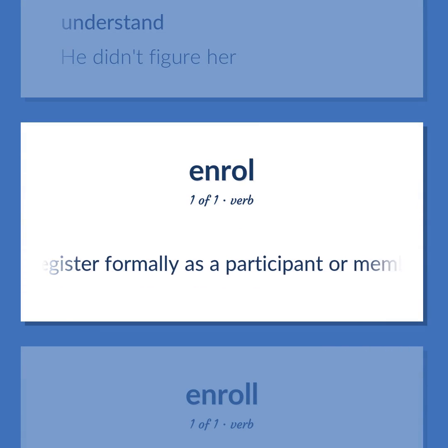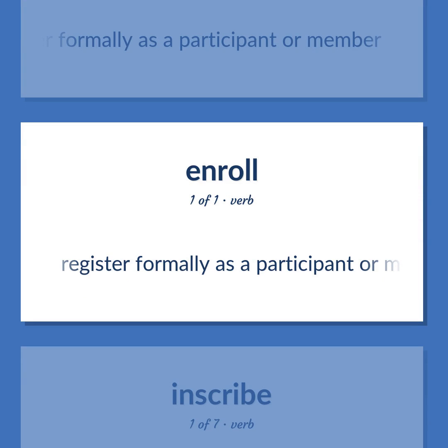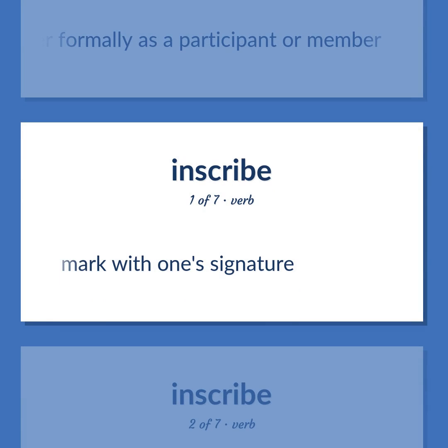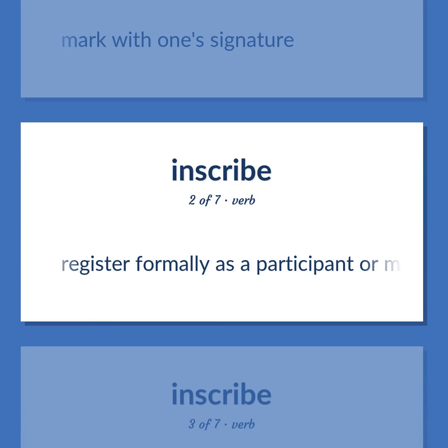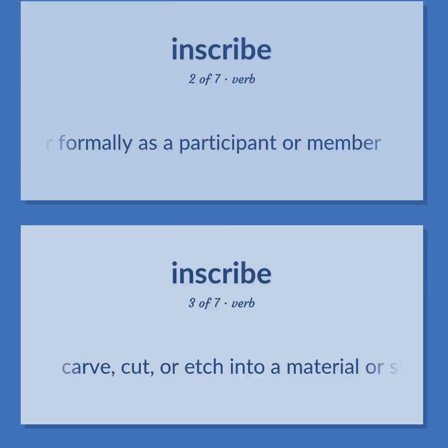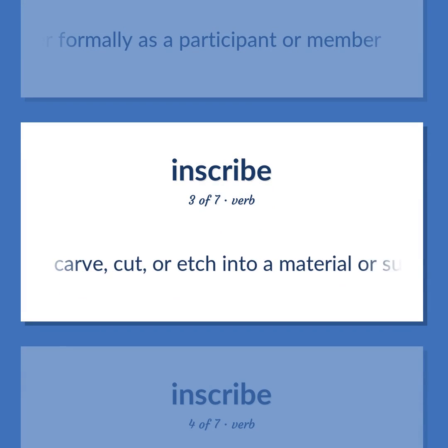Register formally as a participant or member. Mark with one's signature. Register formally as a participant or member. Carve, cut, or etch into a material or surface.